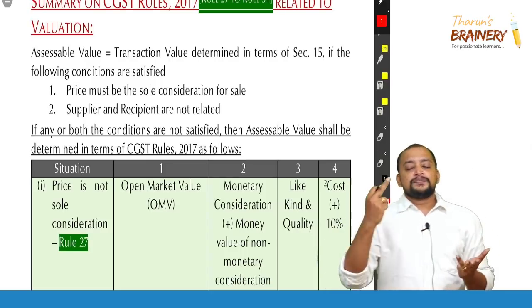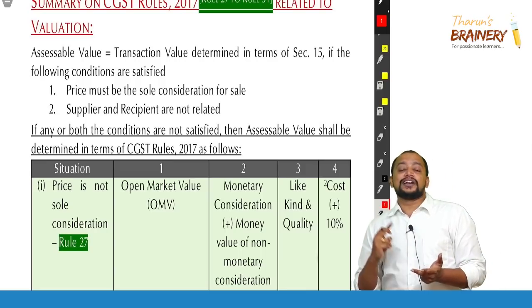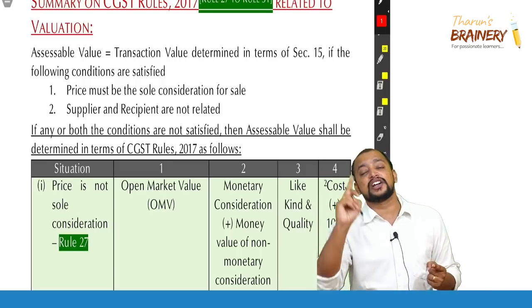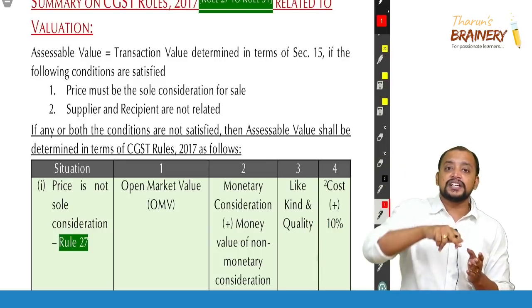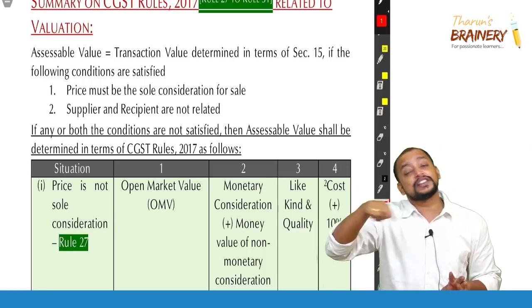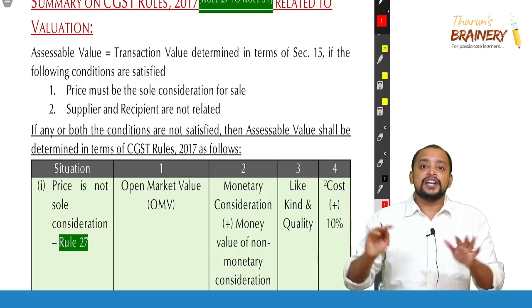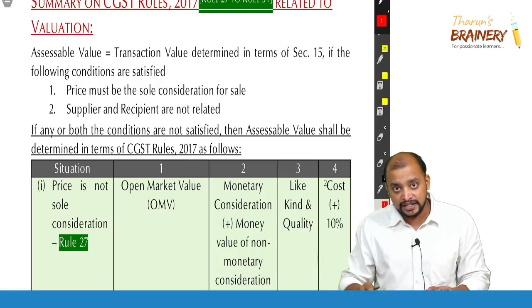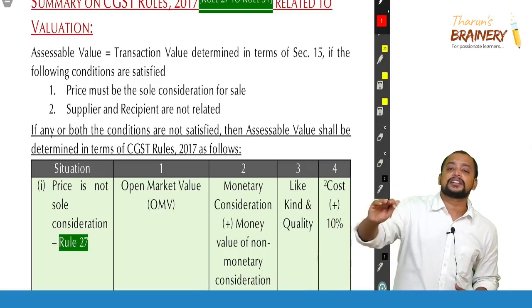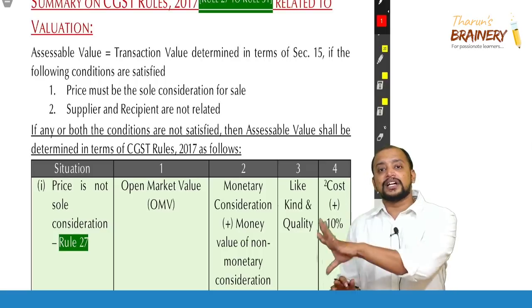Rule 27, price is not sole consideration. Rule 28, related parties, distinct persons. Rule 29, principal agent transaction. Rule 30, cost plus 10%. So in Rule 27, when all options fail, we will go to Rule 30, cost plus 10%. Rule 31 is residual value, wherein you can declare value on some basis. If the officer is satisfied, he will accept that value. Otherwise, he will reject and determine the value. That is Rule 31.